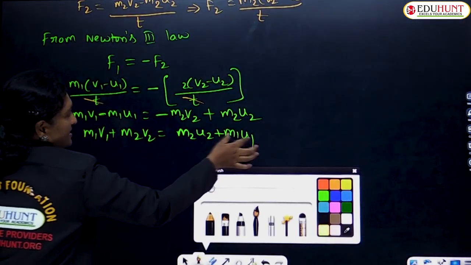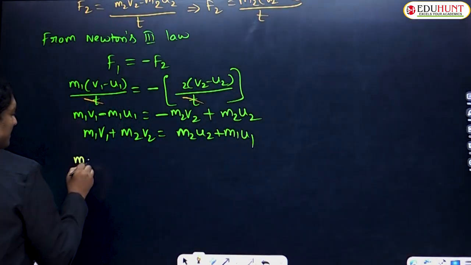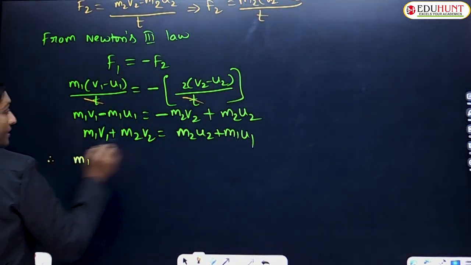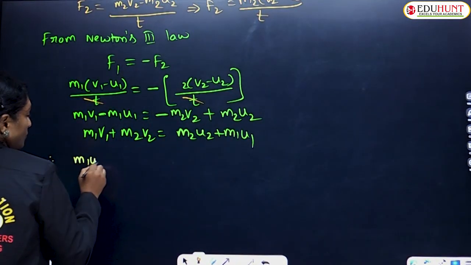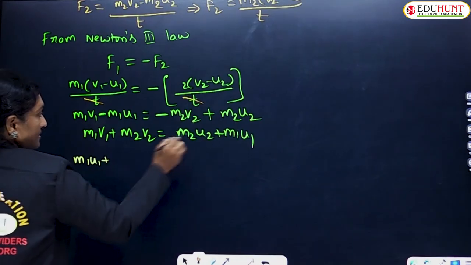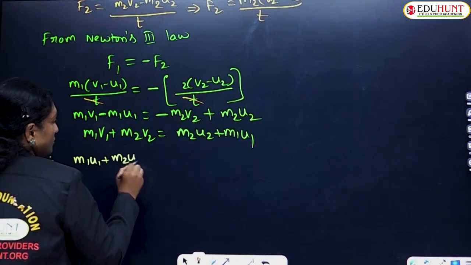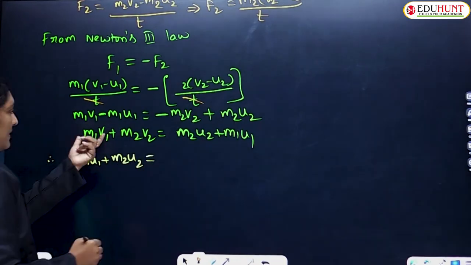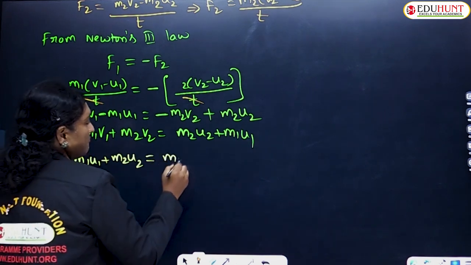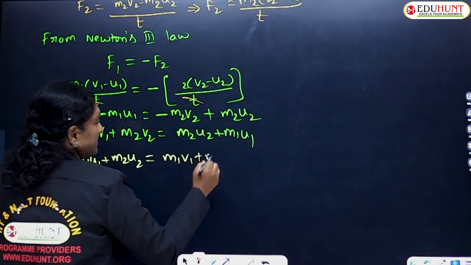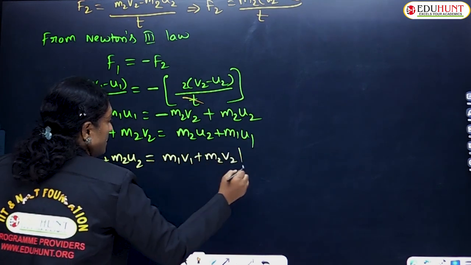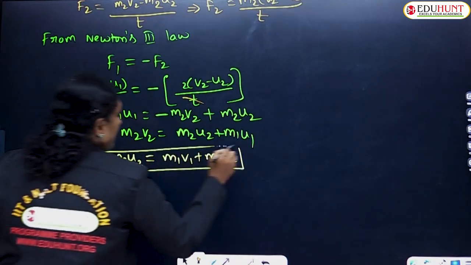So what is this? First m1, therefore this is m1 u1 plus this one is m2 u2 equal to, next I'll be writing this one m1 v1 plus, and next is m2 v2. So this is what we have observed.